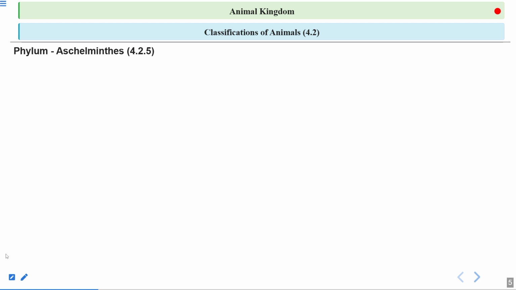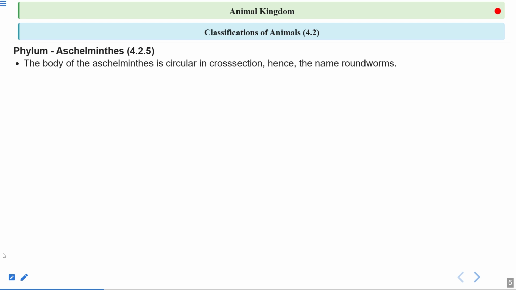First, we'll be talking about the phylum Aschelminthes, which includes the roundworms. What is the first characteristic feature? The body of the Aschelminthes is circular in cross section, hence the name roundworm. When you cut them in a section, their body will appear circular, so that's why they are known as the roundworms. This is a common name, so you should remember this common name first of all.